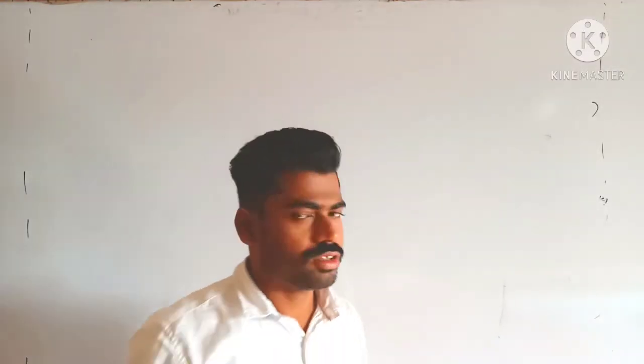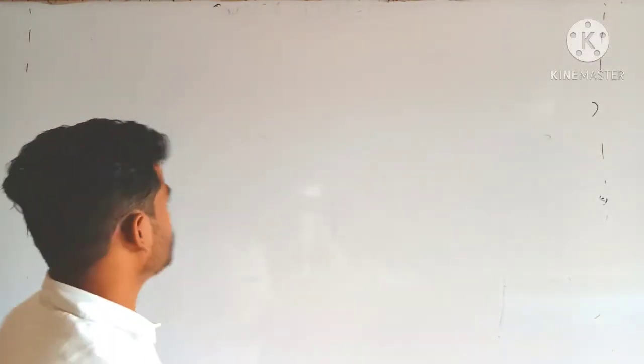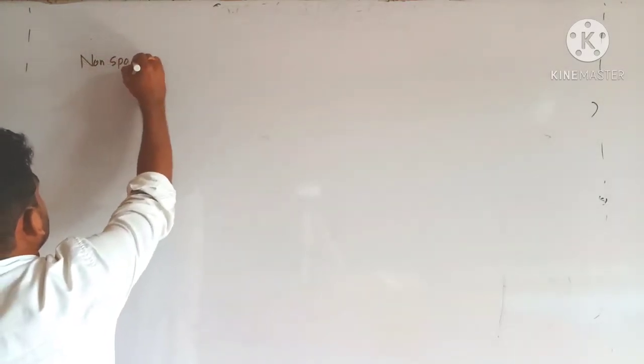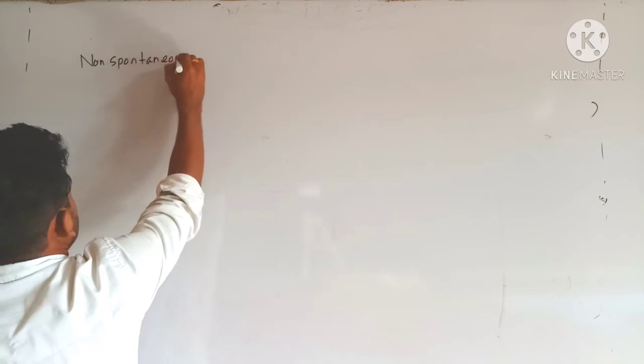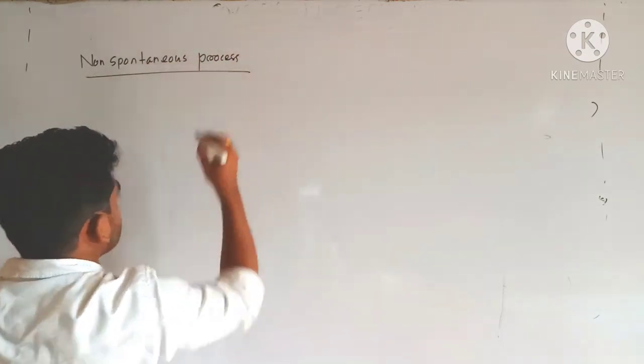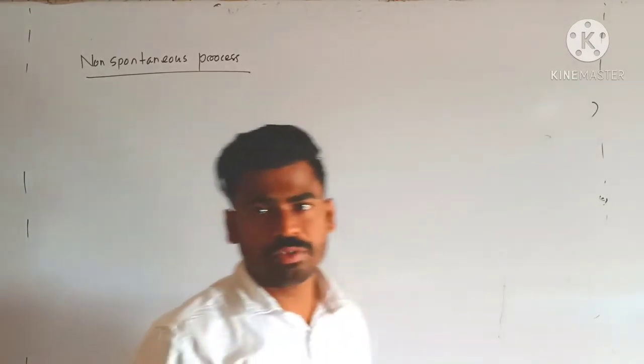Then let us define the term non-spontaneous process. It is completely opposite to a spontaneous process.